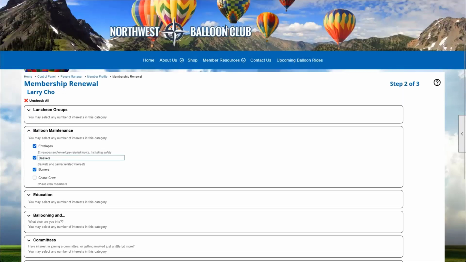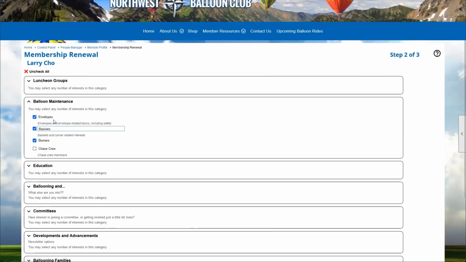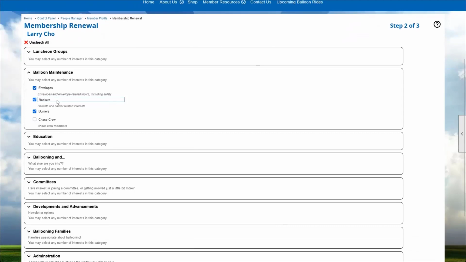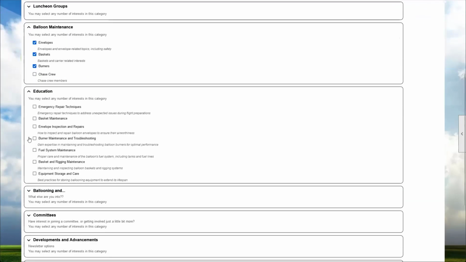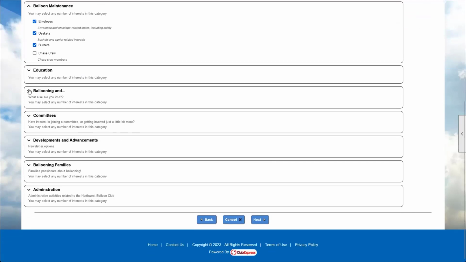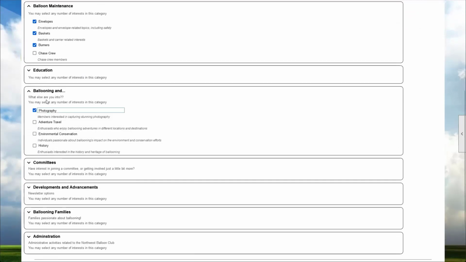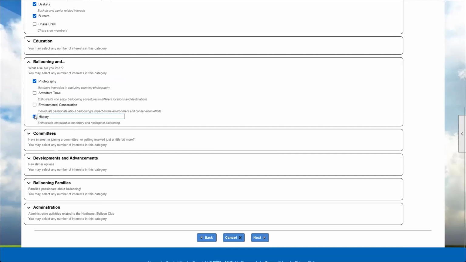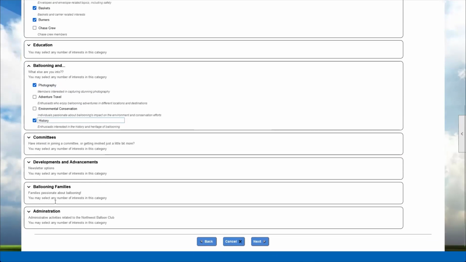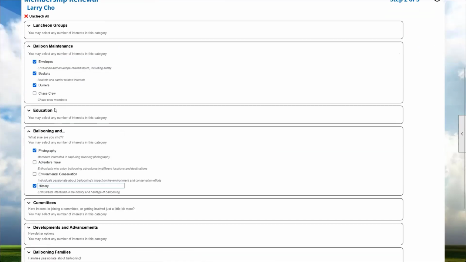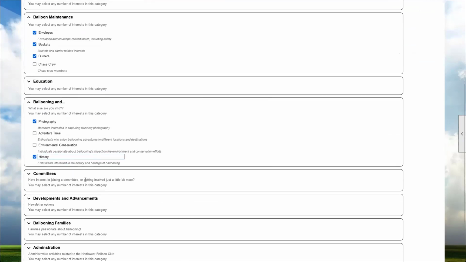Again, we're on our Northwest Balloon Club. So I want to say, now I'm interested in baskets and burners. And so this is a way when he's renewing, Larry can go through all these different options and say, I'm interested in these different tools. So we can say, I'm interested in balloon photography. I'm interested in balloon history, all these different interests that show up. And Larry can say, I'm interested in any number of them.